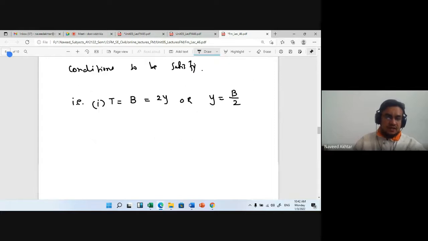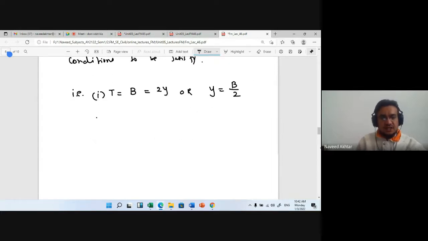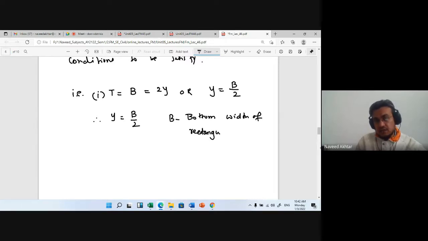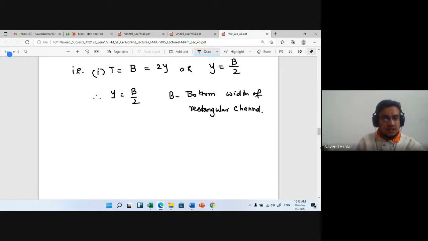So that condition should be satisfied. This is the first condition. B is the bottom width of the rectangular channel. So here it is related to the shape. For another channel we cannot say that this will be satisfied.